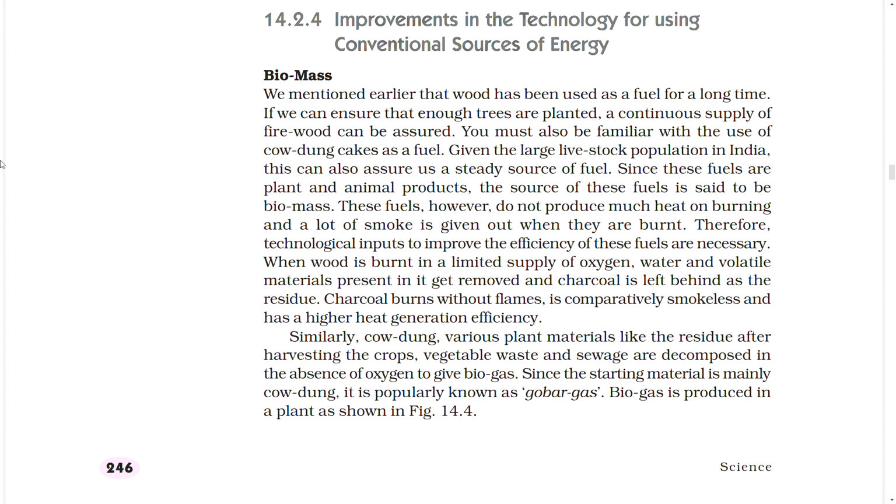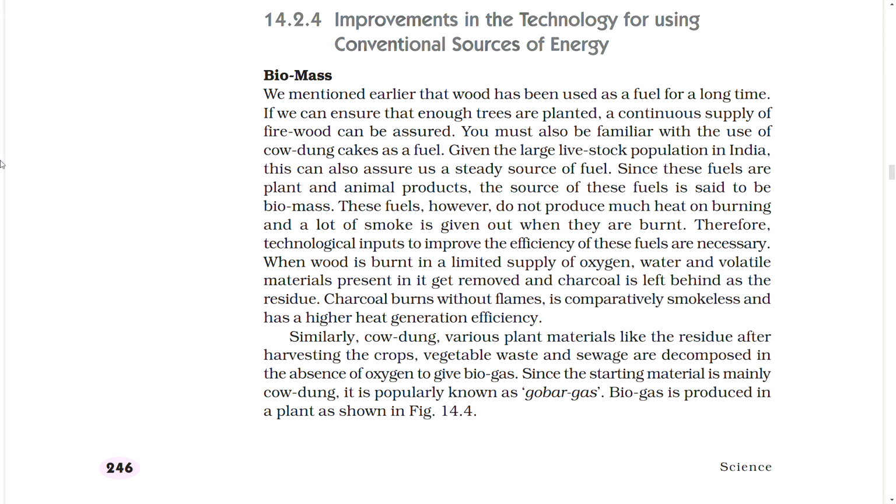Improvements in the technology for using conventional sources of energy. Biomass. We mentioned earlier that wood has been used as a fuel for a long time. If we can ensure that enough trees are planted, a continuous supply of firewood can be assured. We must also be familiar with the use of cow dung cakes as a fuel, given the large livestock population in India. This can also assure us a steady source of fuel.